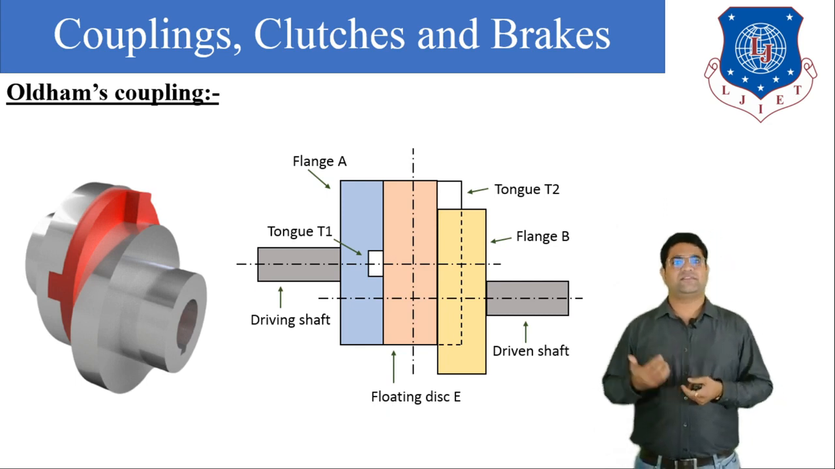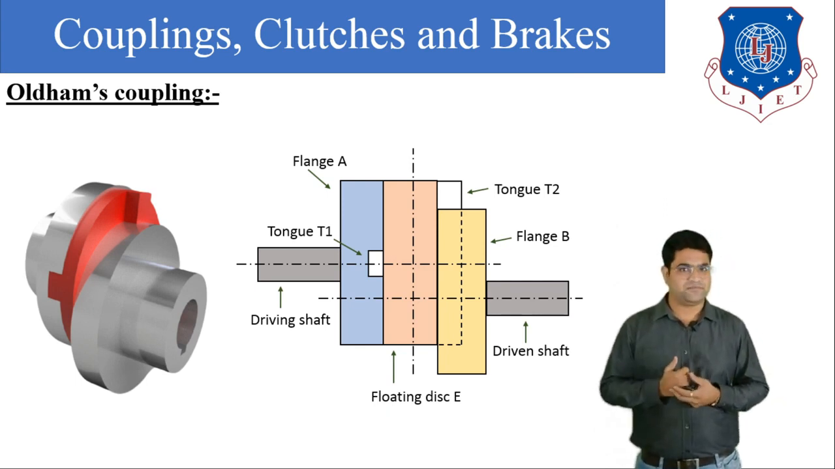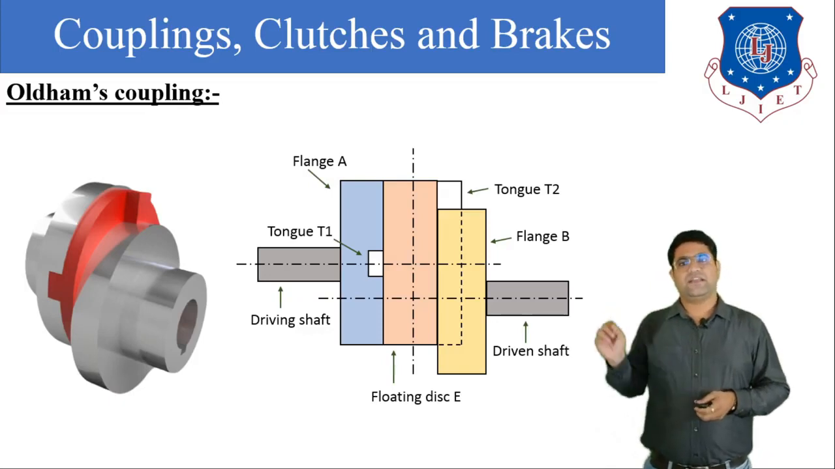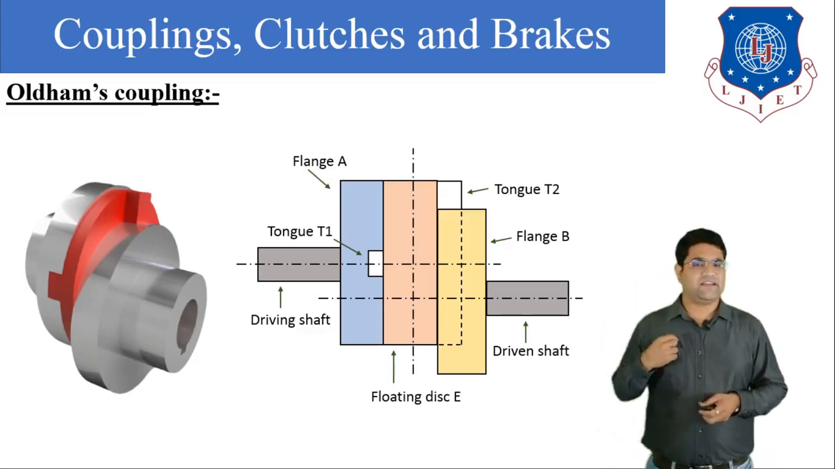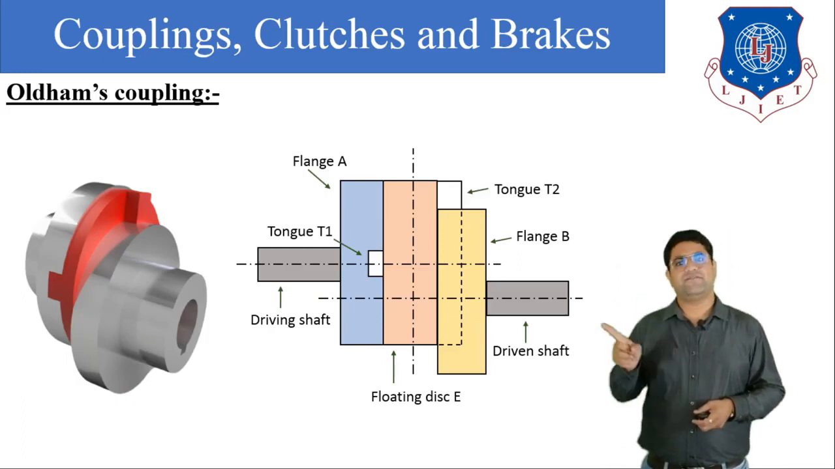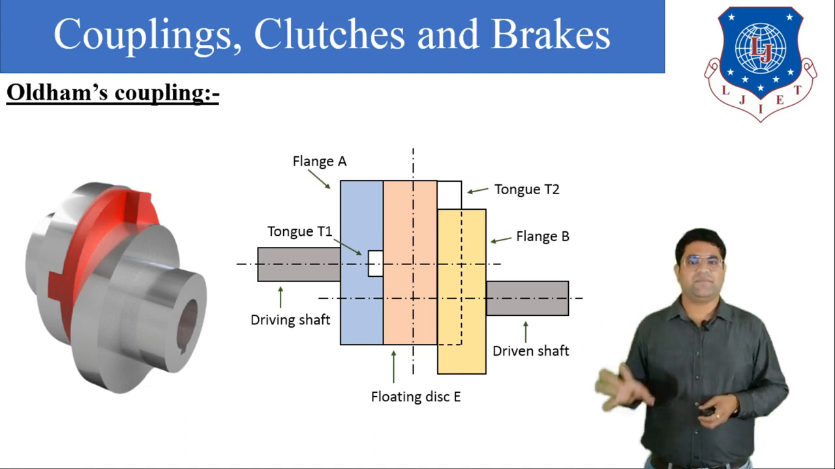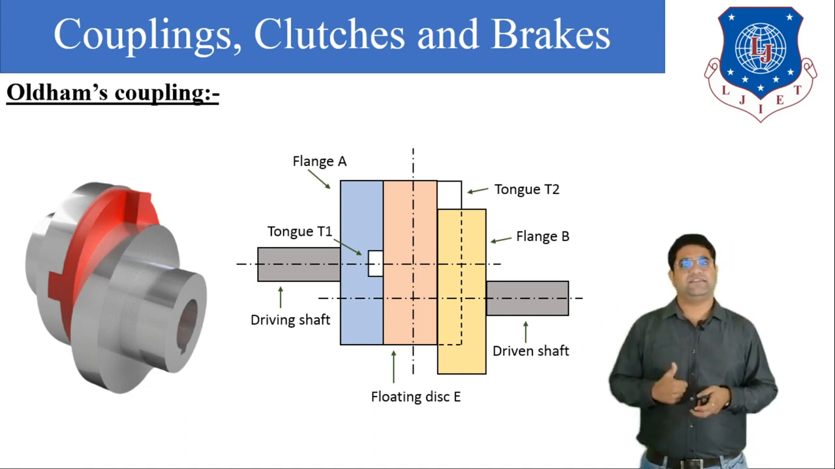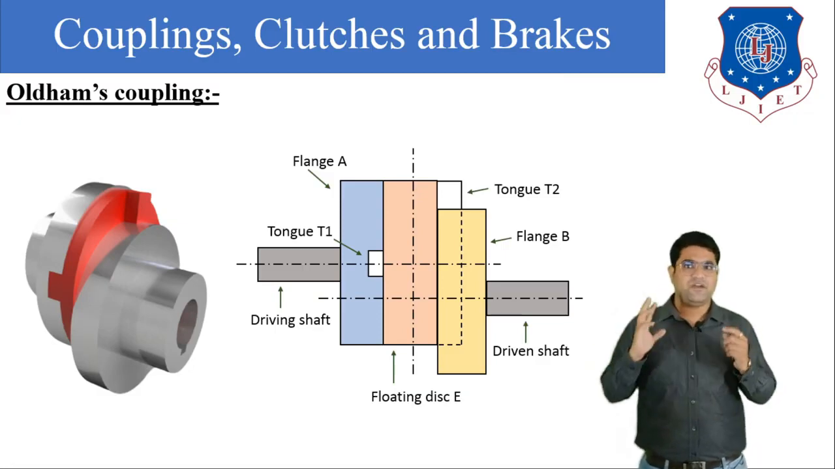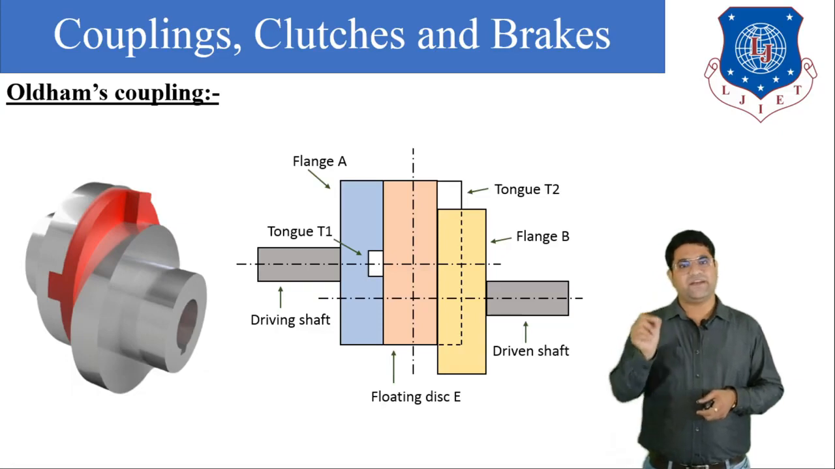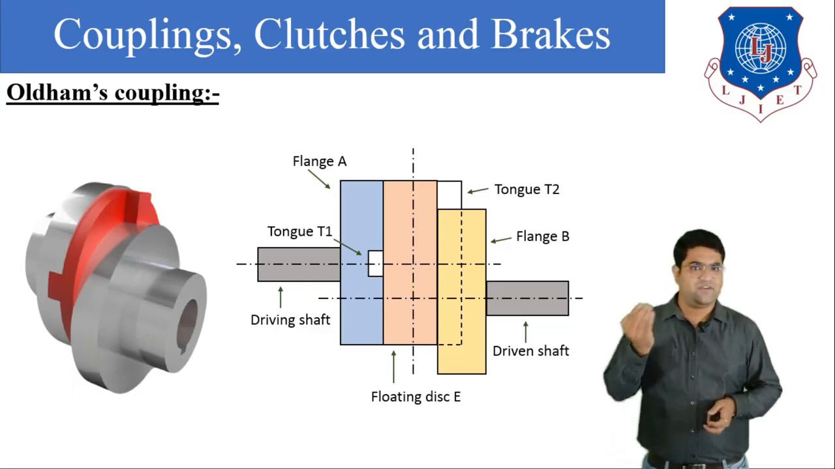Now let us understand the components of the Oldham coupling. Here you can see in the figure that with the driving shaft, flange A is attached. That is our driving flange, and with the driven shaft, flange B is attached. That is the driven flange. These driving and driven flanges are attached to the shafts with the help of a key. Now there is one floating disc provided in between flange A and flange B.